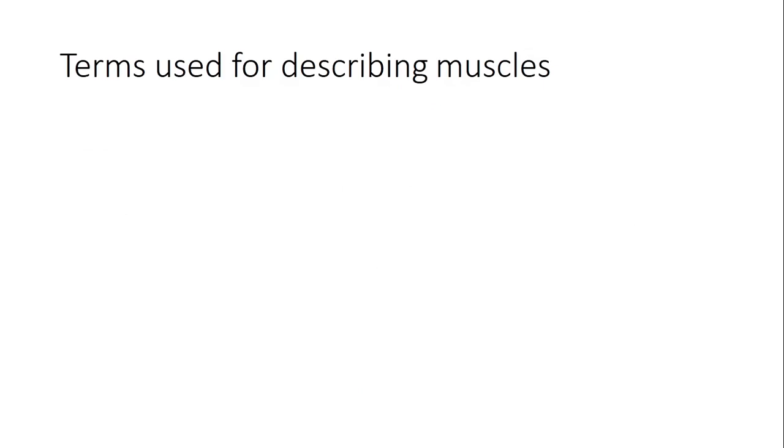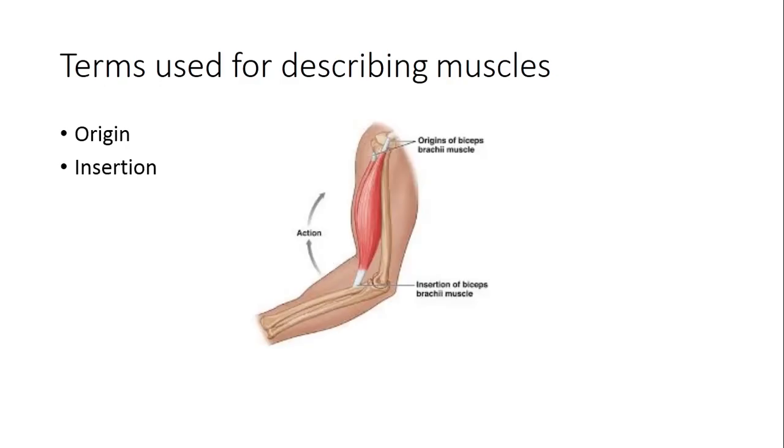Now the terms used for describing muscles: origin, insertion and belly. In any muscle there are two ends, one is origin and another is insertion. So this is the photograph showing a muscle where there are two ends, upper end and lower end, and in between these two the brown colored contractile part of the muscle.